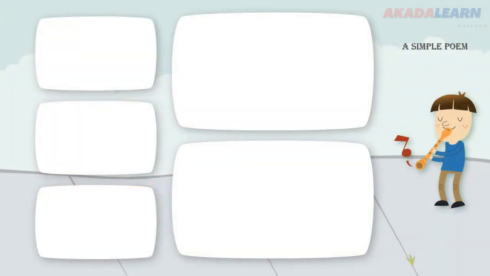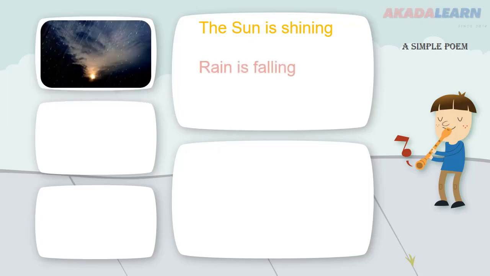Alright, let's begin with a short and simple poem. Okay, and this is the first line or the first sentence in the poem. The sun is shining. Rain is falling. Mom is sleeping.